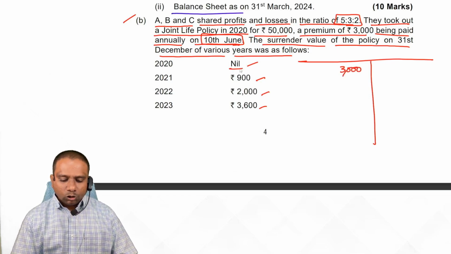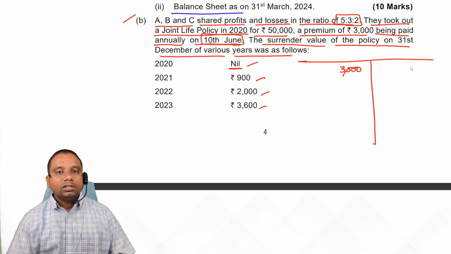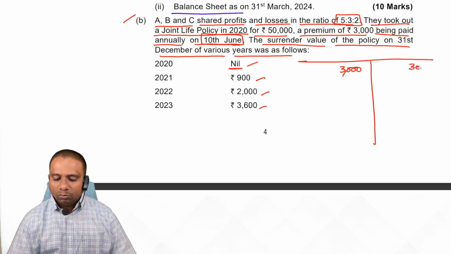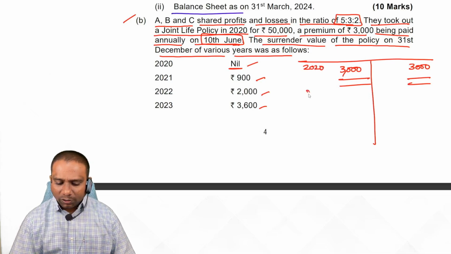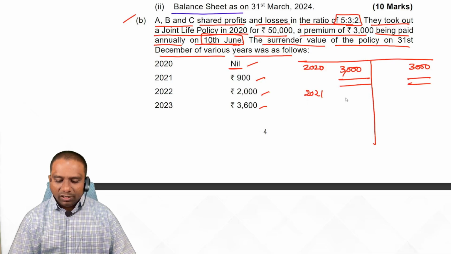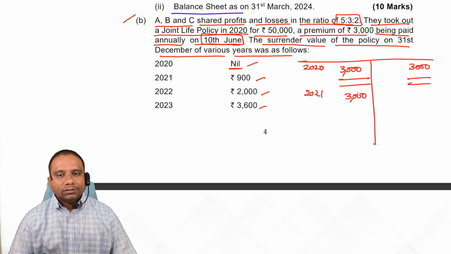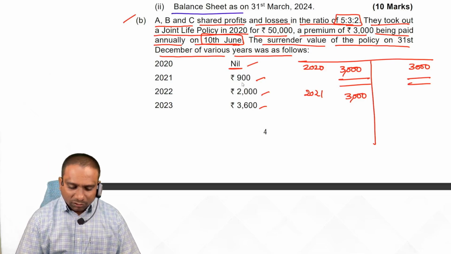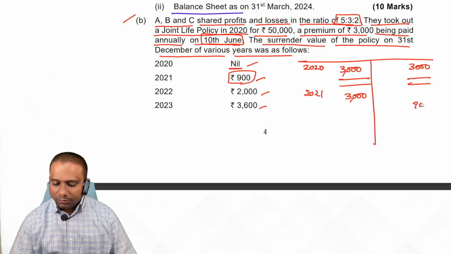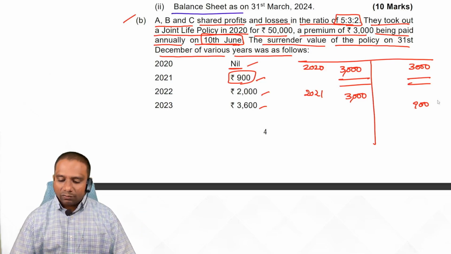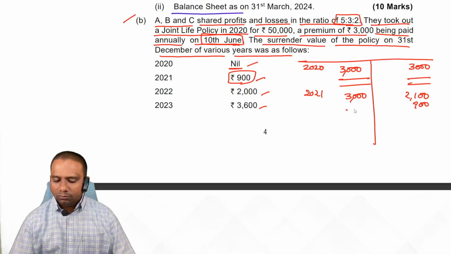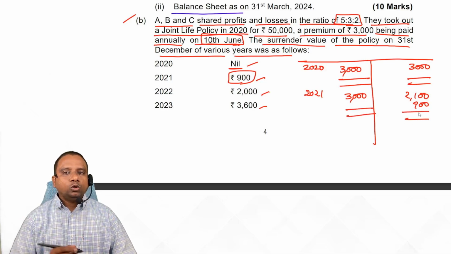At the end of 2020, balance this account. The surrender value is nil, so the total amount is transferred to the profit and loss account. This is 2020. Now come to 2021. Again we pay joint life policy 3000 rupees. Yes or no, students? Yes. At the end of 2021, the policy has a surrender value of 900, meaning premium paid 3000, 900 is the surrender value. So total loss is 2,100. That is transferred to the P&L account.